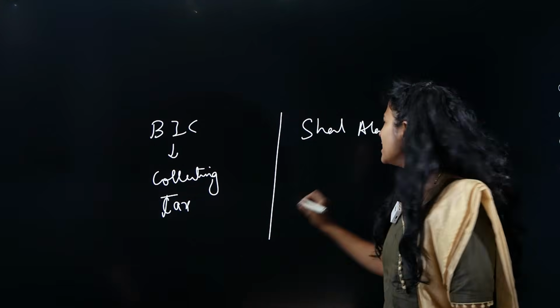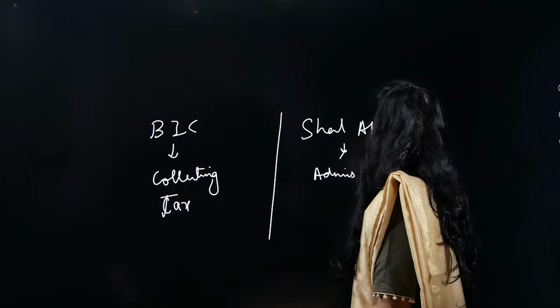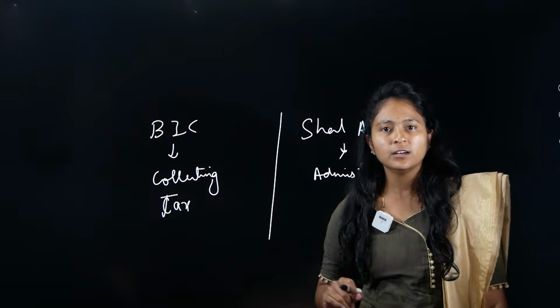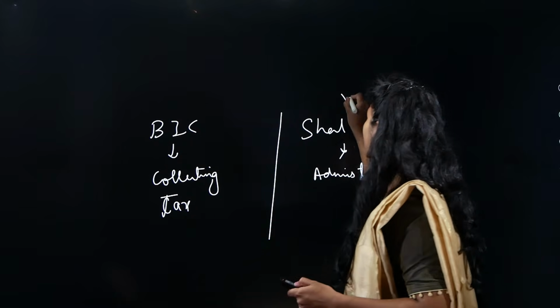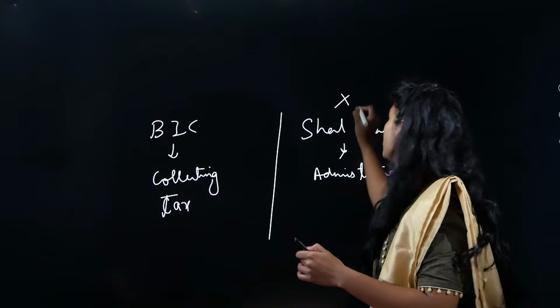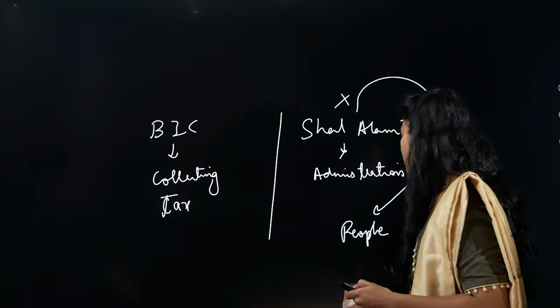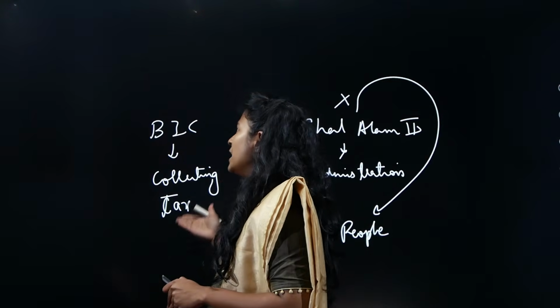He is taking care of the administration. Now tell me something. Will this administration be correct? Because he is not collecting the money. How can he do the welfare of the people? Is it possible? Of course not, because somebody else is collecting.